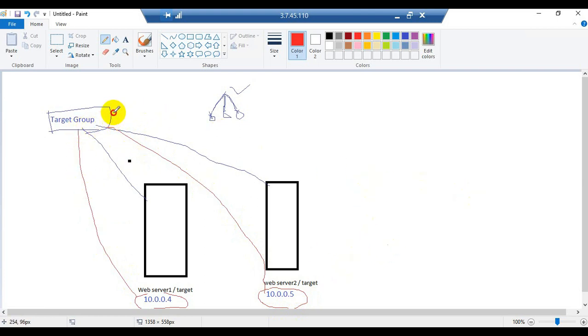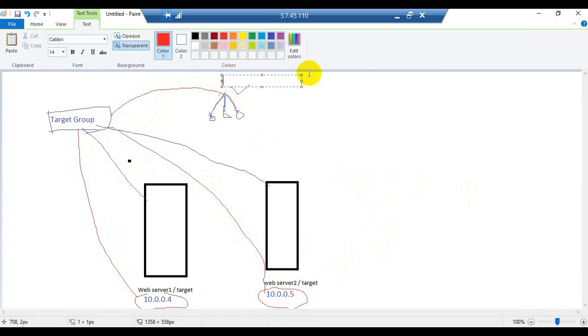Then this target group will get located inside the load balancer. This is the network load balancer. Network load balancer here in the AWS Amazon Cloud is not a hardware component. It is a software component.